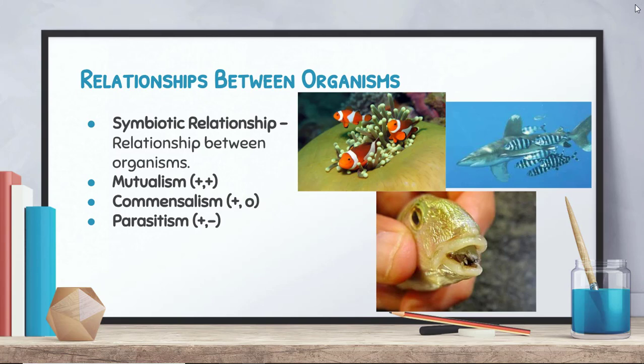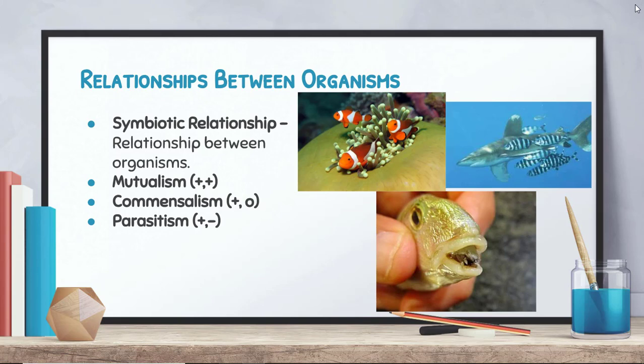And the last one is parasitism. Parasitism is where one organism benefits but the other one suffers. Things like ticks are considered parasitic. They're parasites. You've probably heard that term before. The tick benefits and the individual who has the tick suffers. Now in parasitism, they don't want the organism to die. That would actually be a bad thing. If the organism dies, then the parasite won't have anything to feed off of anymore.